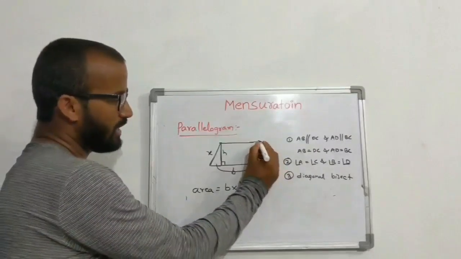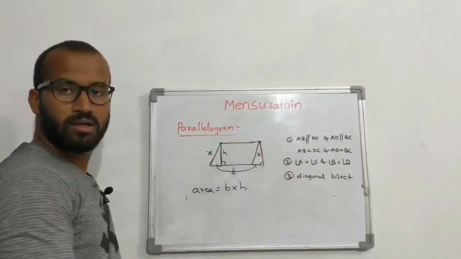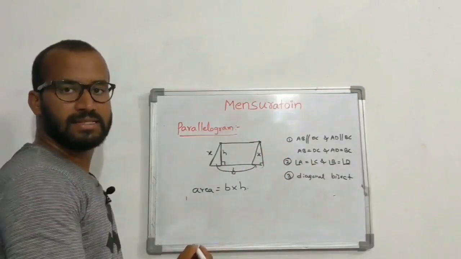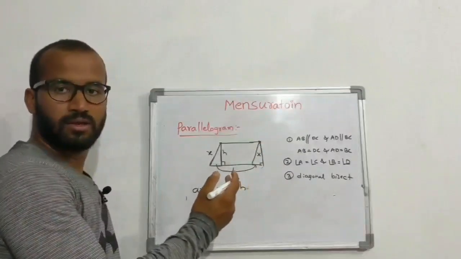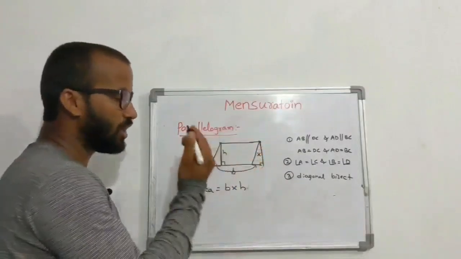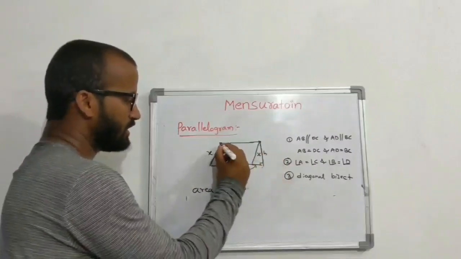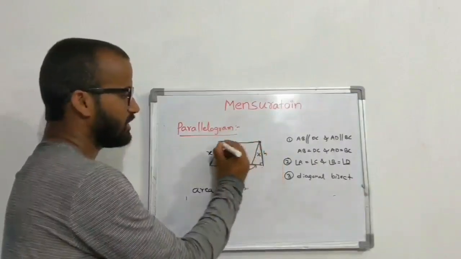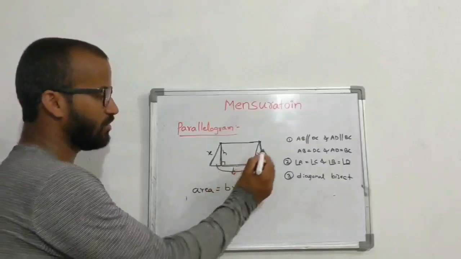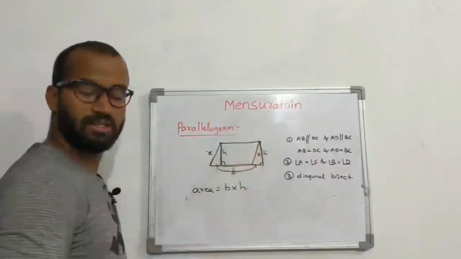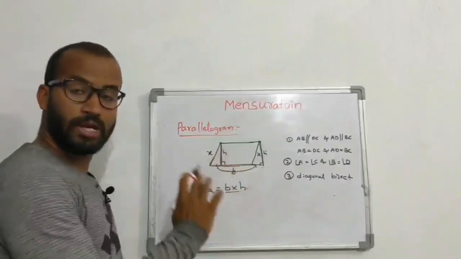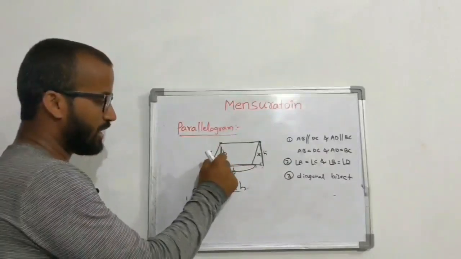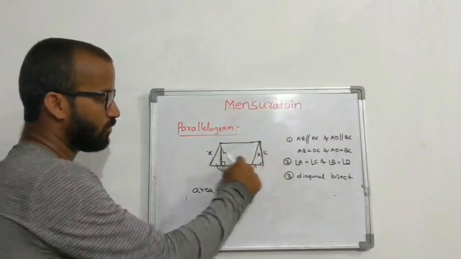Why? Because from here we are drawing 90 degrees. From this vertex we are drawing a right angle, then it is called altitude or height. This is the height. Now what is this? A rectangle. So what is the rectangle formula? Side into side. So B into H. That is the reason why we are writing B into H. If I cut this part and join it here, it is going to form a rectangle.